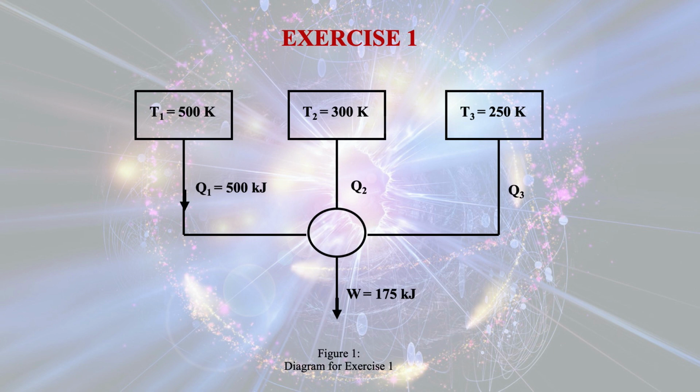Now let us see how we can get the magnitude of heat Q2 and Q3 and their directions. First of all, we will see how we can use the conservation of energy principle for this case, and how we can use the second law of thermodynamics.